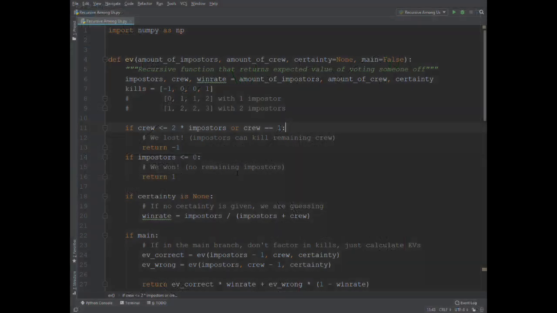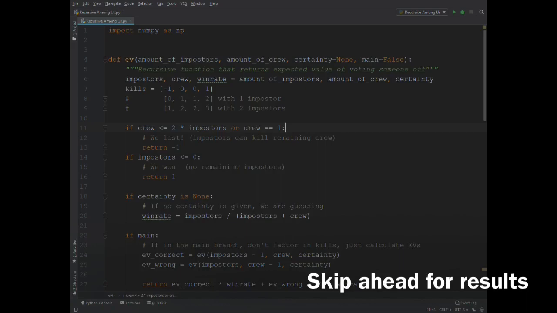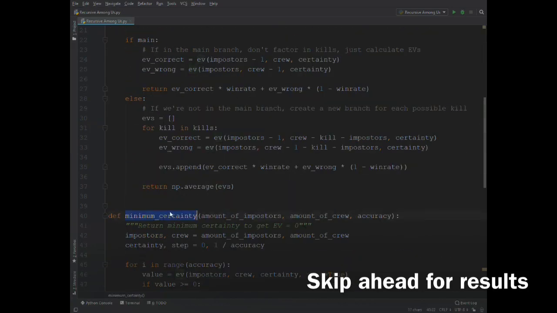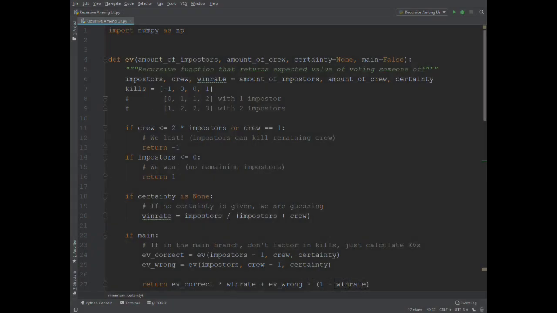We finally made it to the code, the program which gives us the minimum certainty that these last couple of videos have been about. So, the main function is this EV function. We also have this other one, which I'll explain in a second, but this one is the main function, as I said. So first of all, we define some stuff.